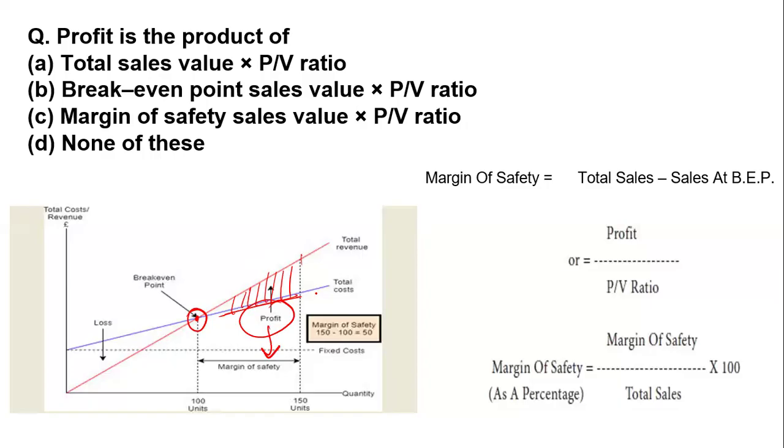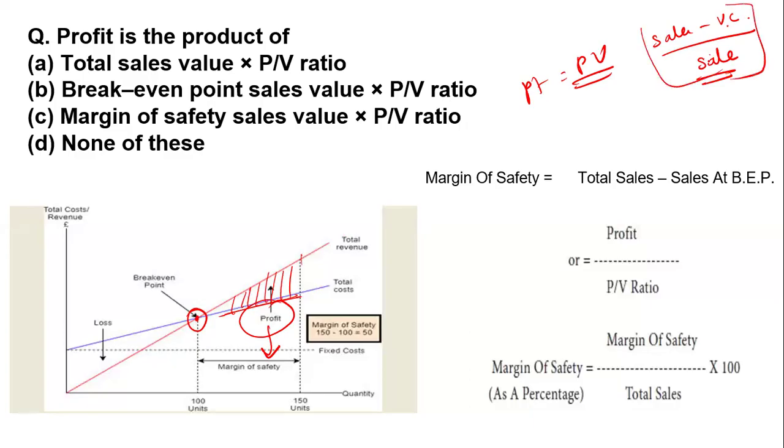Yes, ma'am, there is a relation, but profit also has a relation with the PV ratio. And how do we calculate our PV ratio? How do we calculate it from the sale? When we reduce our variable cost, we get the contribution, divided by sale. Clear? So this is the PV ratio: contribution divided by sale multiplied by 100. This is the PV ratio.